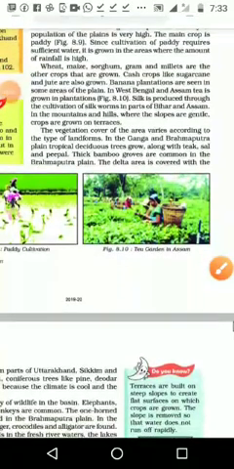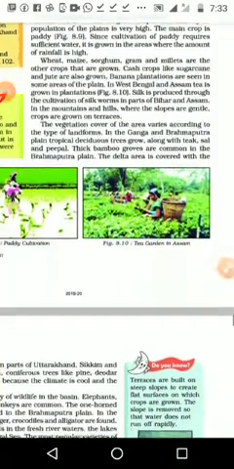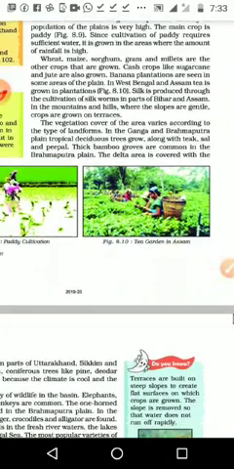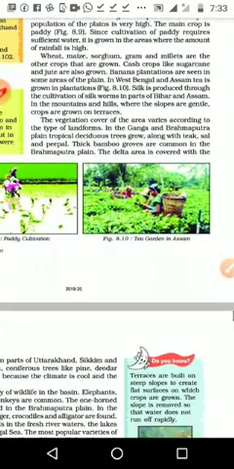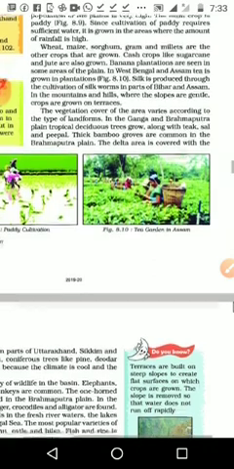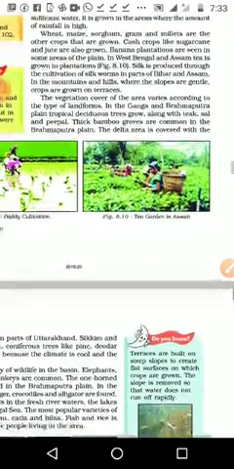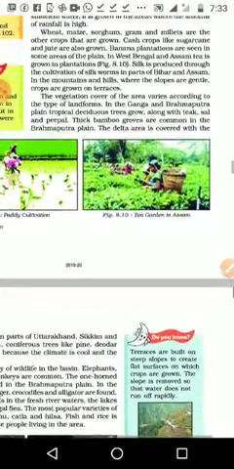Okay, let us see the vegetation. Vegetation cover of the area varies according to the type of landform. In Ganga and Brahmaputra plain, tropical deciduous forests grow along with the teak, sal, and peepal.